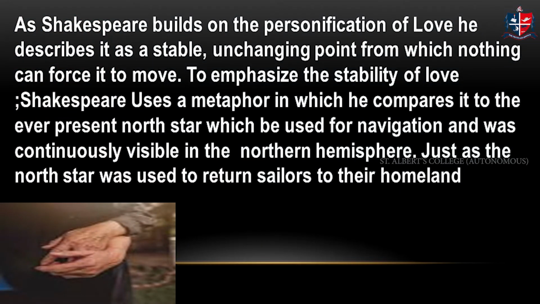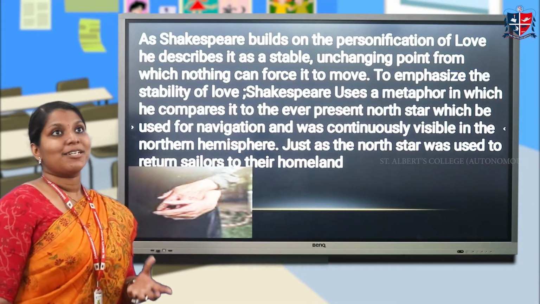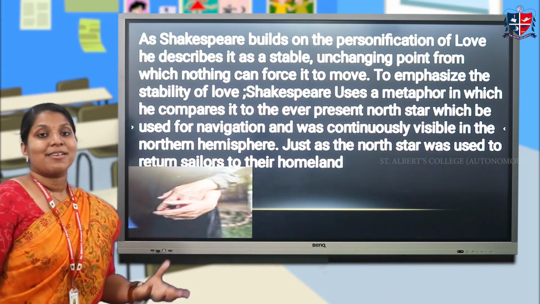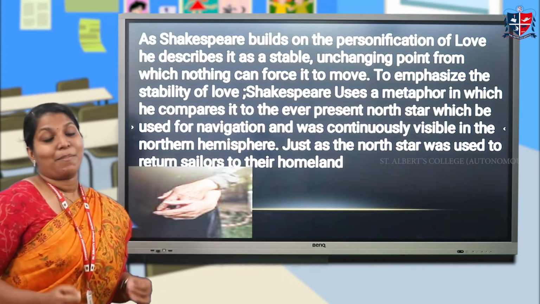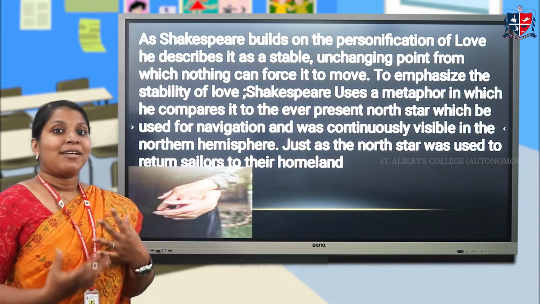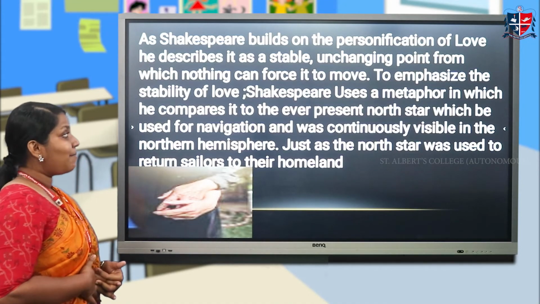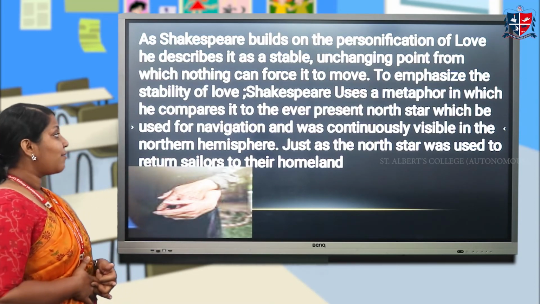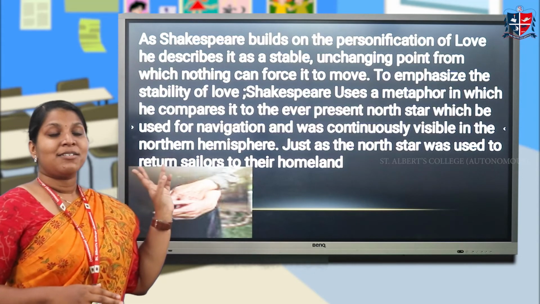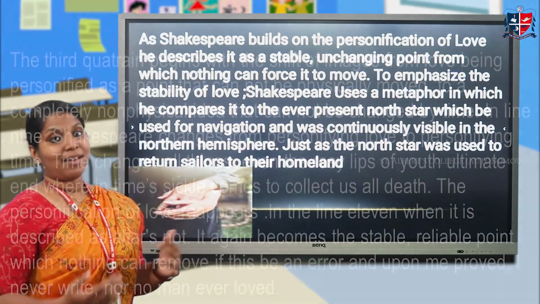As Shakespeare builds on the personification of love, he describes it as a stable, unchanging point which nothing can force to move. Love is an unchanging thing, because true love cannot be changed by anyone. That is the importance and preciousness of love. To emphasize the stability of love, Shakespeare uses a metaphor comparing it to the ever-present North Star, which is used for navigation. So Shakespeare compares love with a star and a lighthouse.